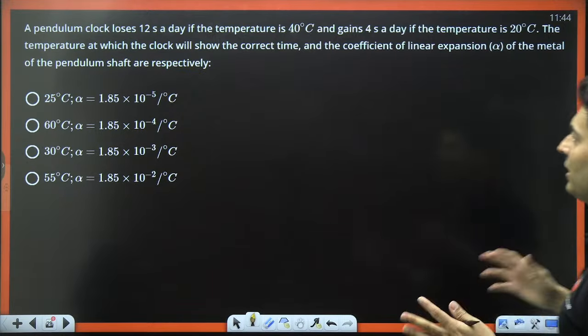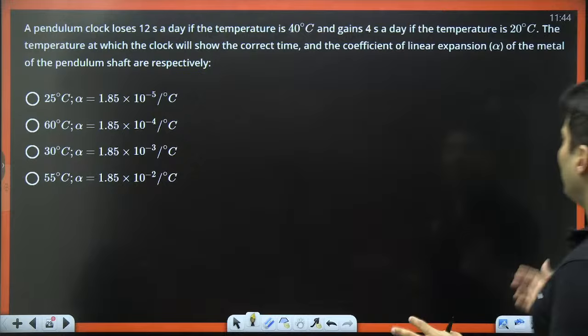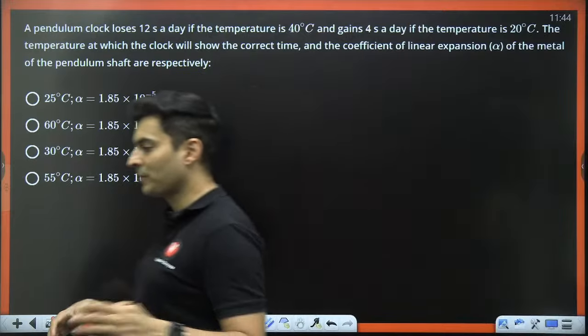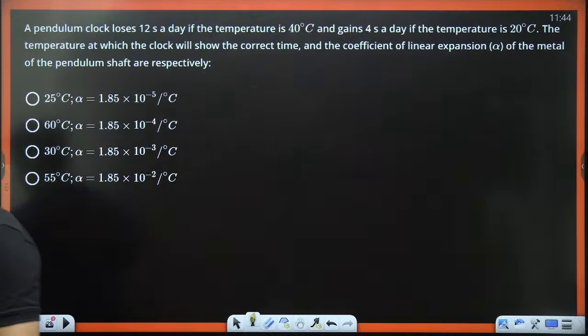What is the temperature at which the clock will be showing correct time, and what is the coefficient of linear expansion? So let's see how do we solve this kind of question.